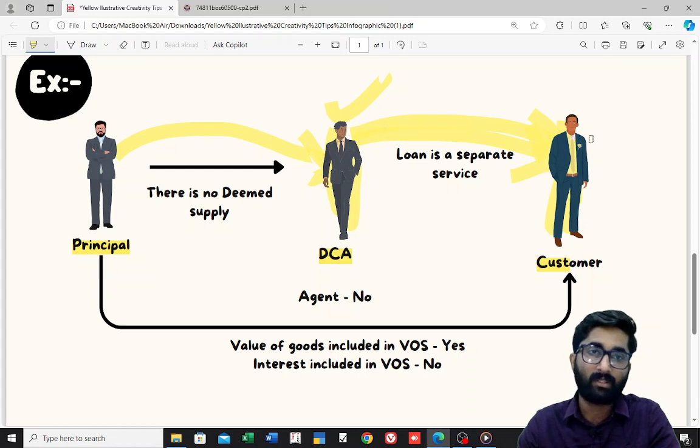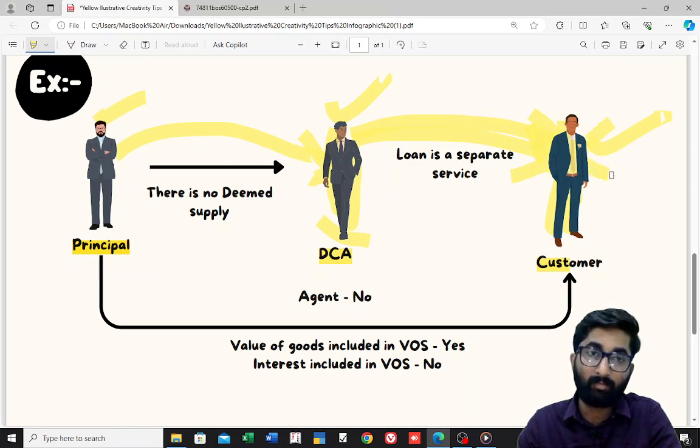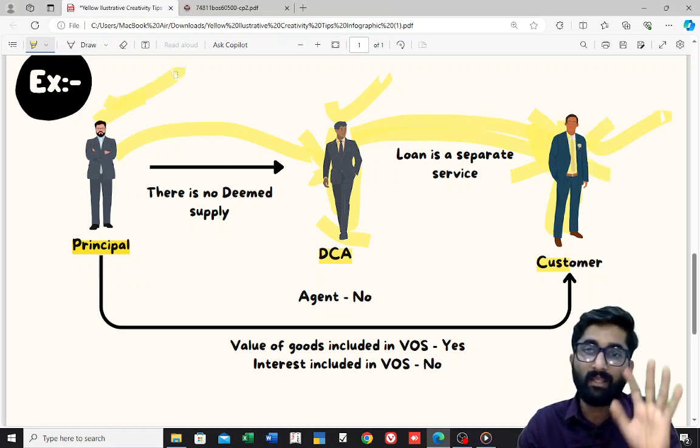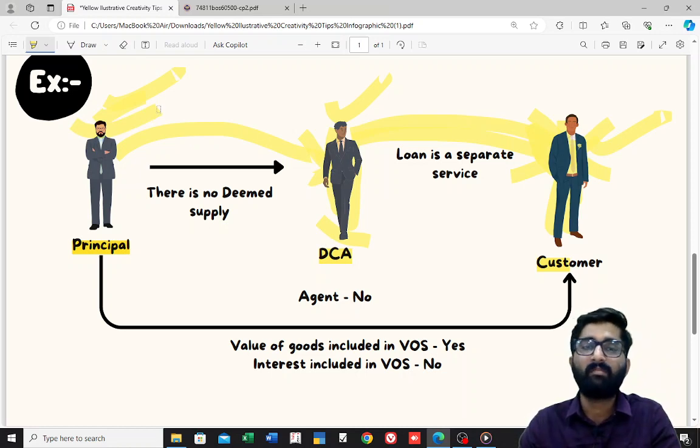He says, customer, you are not required to pay immediately. You will pay after 10-20 days. But the principal says, agent, what are you doing? I want the payment, don't give them the credit. But the DCA says, principal, don't worry. If this guy doesn't pay, then I will pay you. I give you the assurance. So now the principal is happy. That's why, for giving the loan, he is called a Del Credere agent.